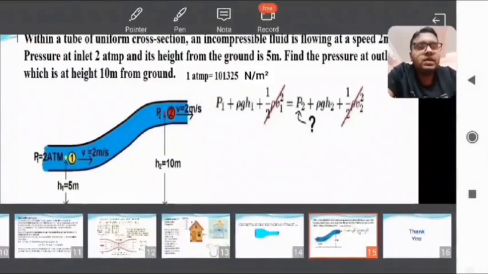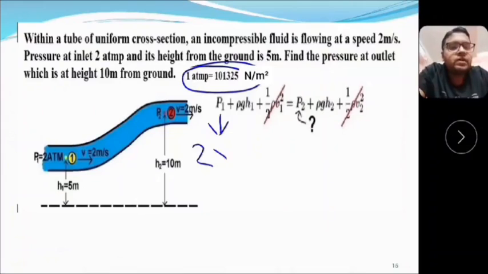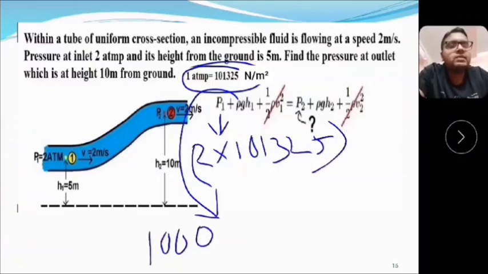Here you see the pressure, there is a conversion formula given. 1 atmospheric pressure equals 101325 Newton per meter square. So P1 equals how much? 2 into 101325. This is P1, which is given. What about rho 1? Rho 1 is the density of water. We know in SI unit the density of water is 1000 kg per meter cube.